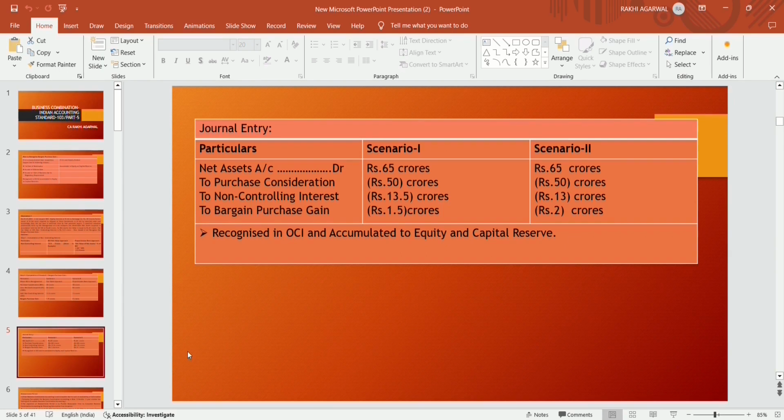In scenario 2, net asset is 65 crores, to purchase consideration 50 crores, to non-controlling interest 13 crore, to bargain purchase gain 2 crore. All the bargain purchase gain should be recognized in OCI and accumulated to equity as capital.